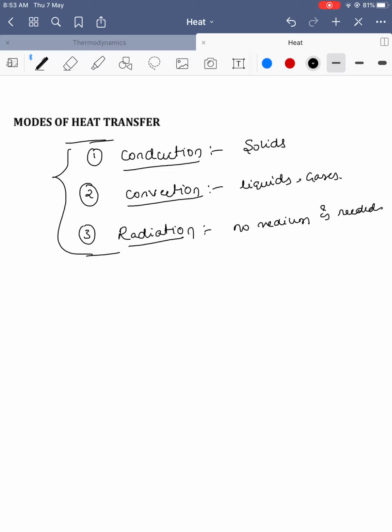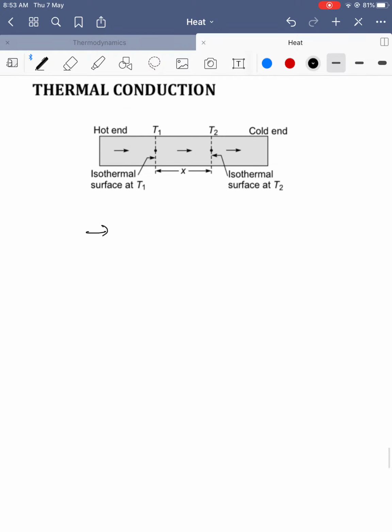It's a long path from Andhra to Gujarat, so there are three ways: by train, by flight, or by ship. Ultimately you are going to the same place, but the way you go is different, and based on that the fare also differs. Here, conduction happens in one particular way, convection in another way, and radiation in yet another way. So let's see how conduction happens.